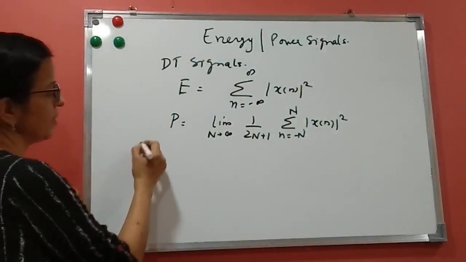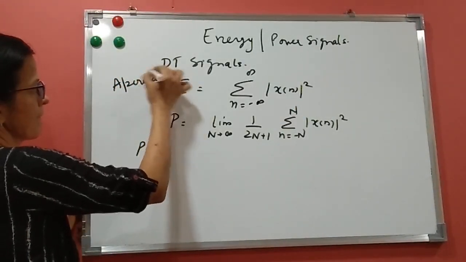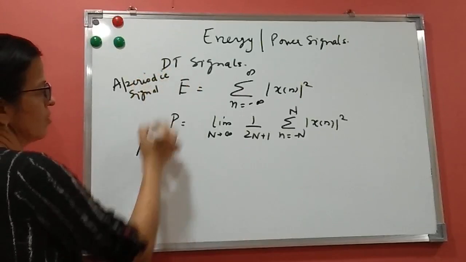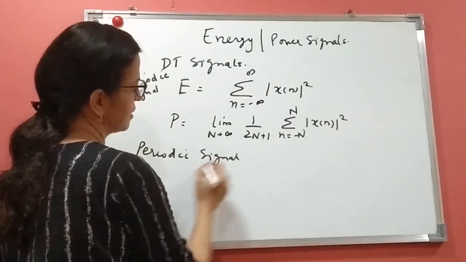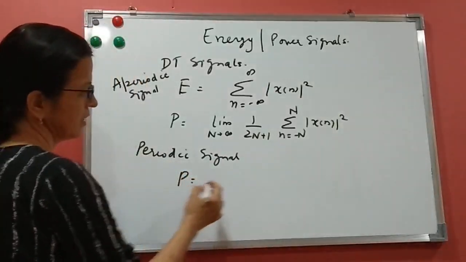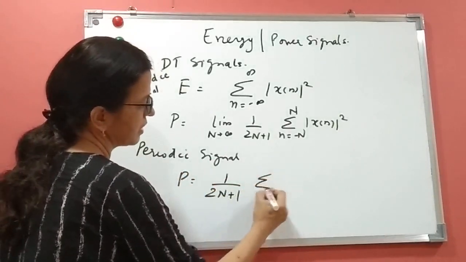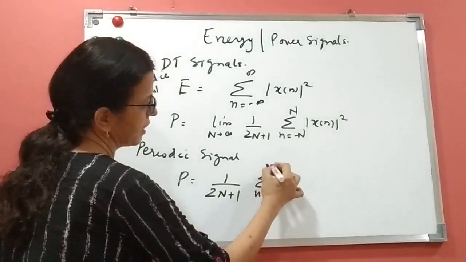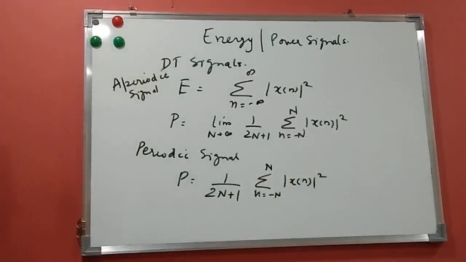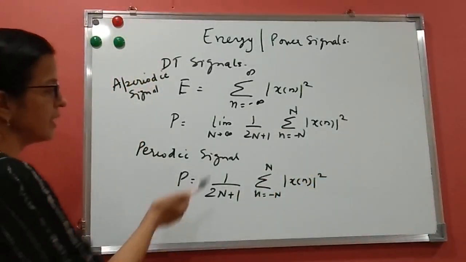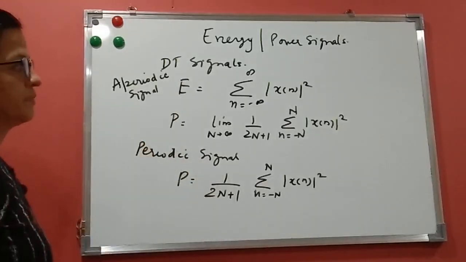For a periodic signal, if the period is N, I'll directly write 1 upon 2N plus 1, summation n equals minus N to N of x[n] square. So this is the formula for energy and power.